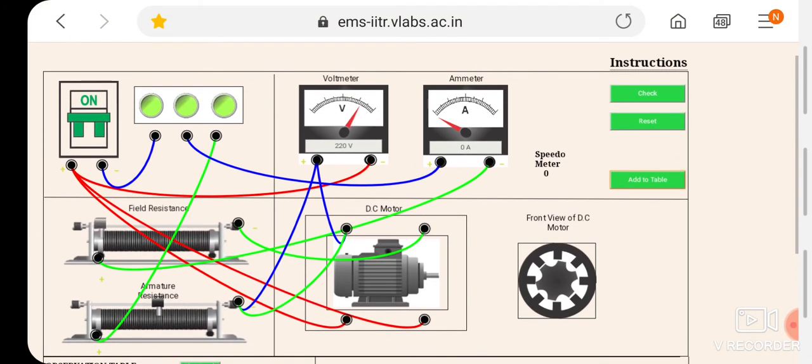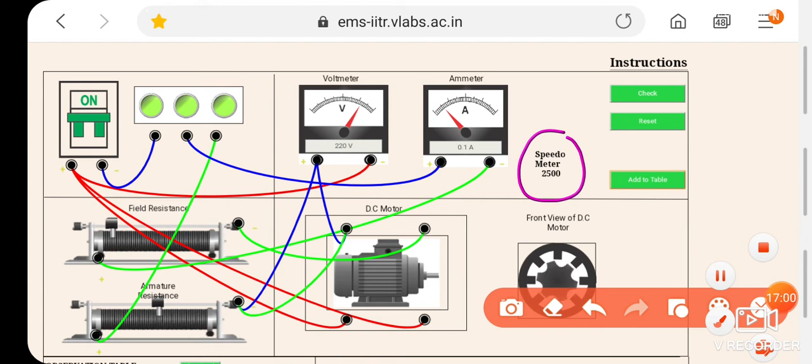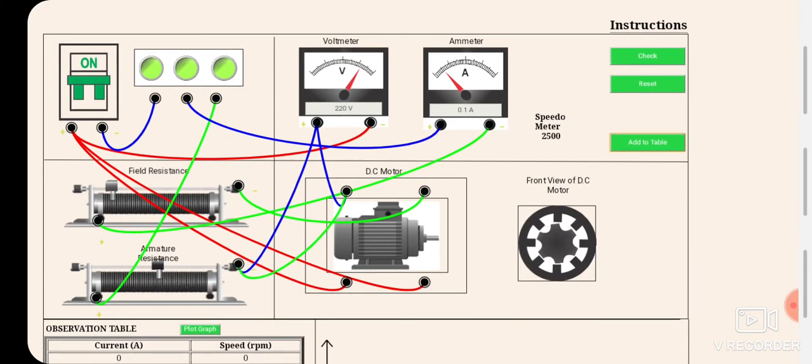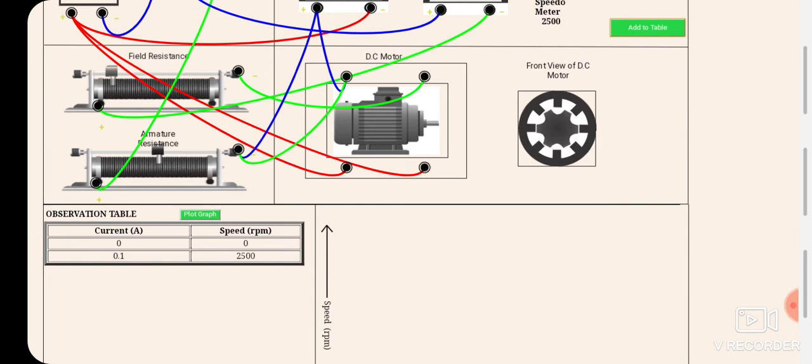Now we will increase the value of the field resistance, say 0.1 ampere. As you can see here, the front view of the DC motor, the motor is actually revolving, that is, it is showing some RPM in the speedometer. Here you can see it is showing some RPM, 2500 RPM. Okay, now you have to add this value, add to table. Okay, as you have added, immediately you can see the observation table, 0.1 ampere current and speed is 2500.